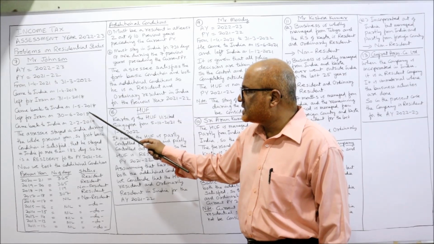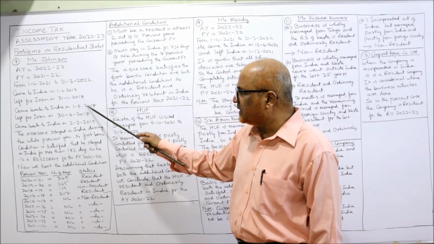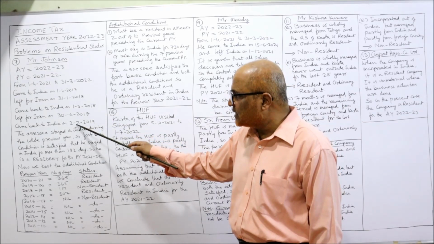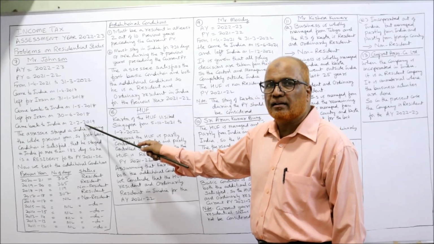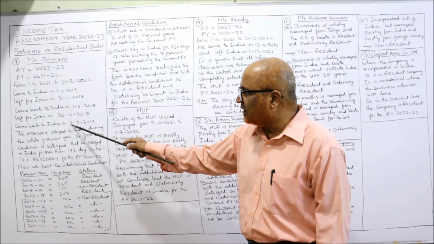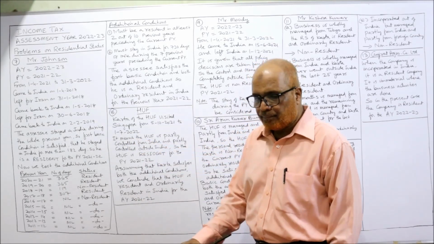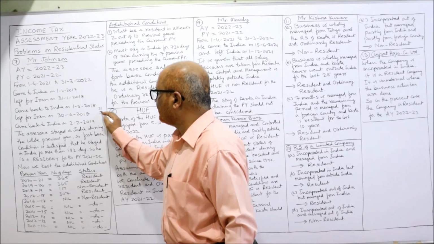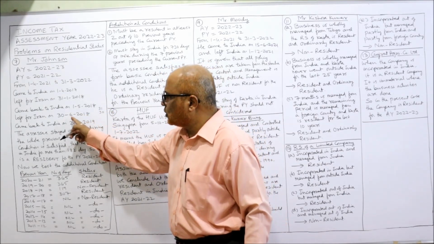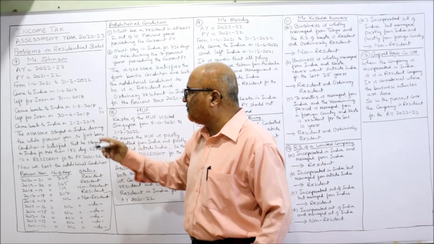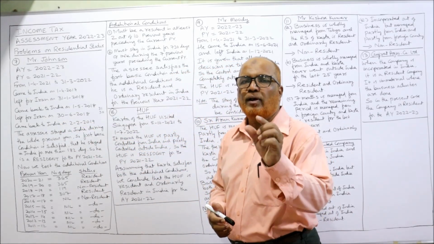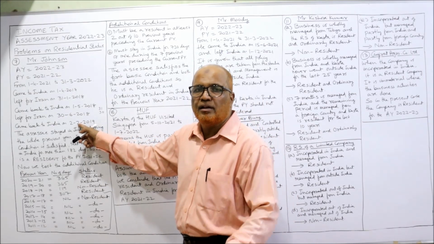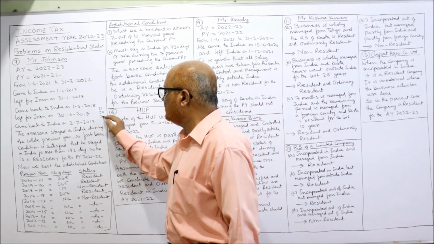Actually our year is 18-19. So how many days did he stay? May complete month, June complete month: 31 days plus 30 days, 61 days. After that, February has 28 days. He left on 30th June and came back again on 2nd February 2019. Out of 28 days, leave 1 day, because from the 2nd onwards he was in India. So 27 days he was in India.